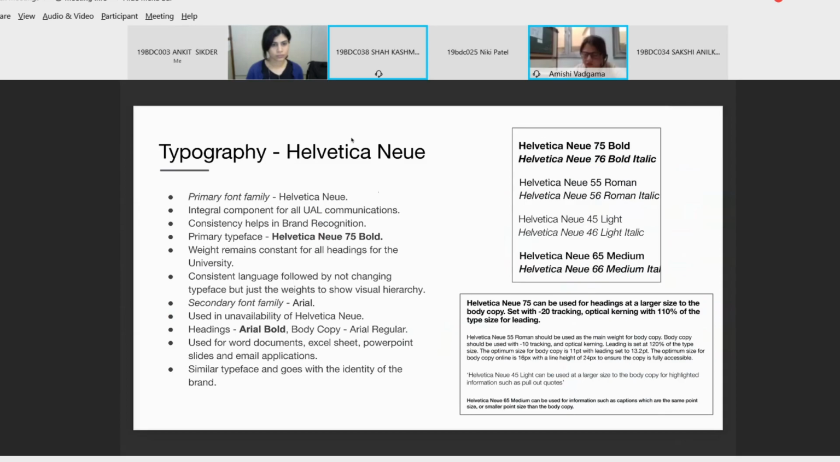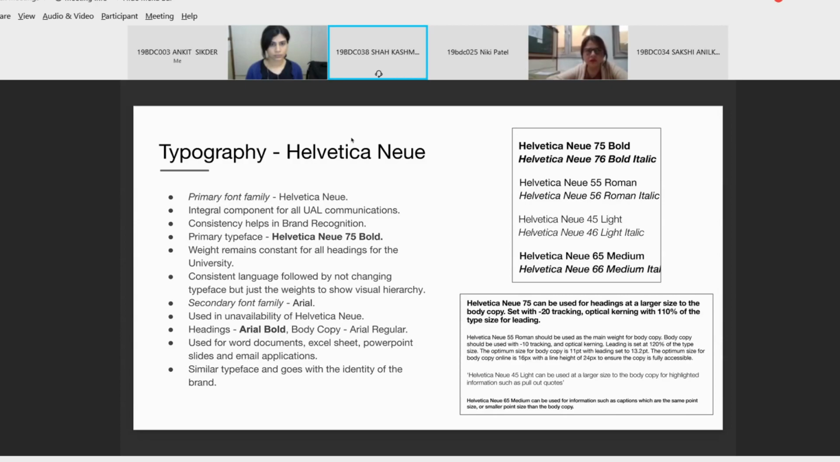Sakshi, next. So next is about the typography which is used by the brand. The primary font family used by the brand is Helvetica Neue, which is an integral component of all the University of the Arts London's communication, as it also helps in brand recognition. Also, Helvetica Neue, which is a sans serif font, has a more modern and minimalistic feel, and it is also easy to read at small size. And it is widely used as a sans serif font.